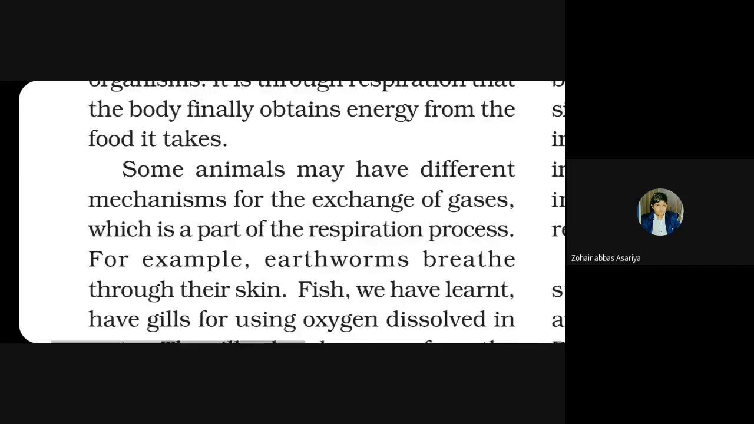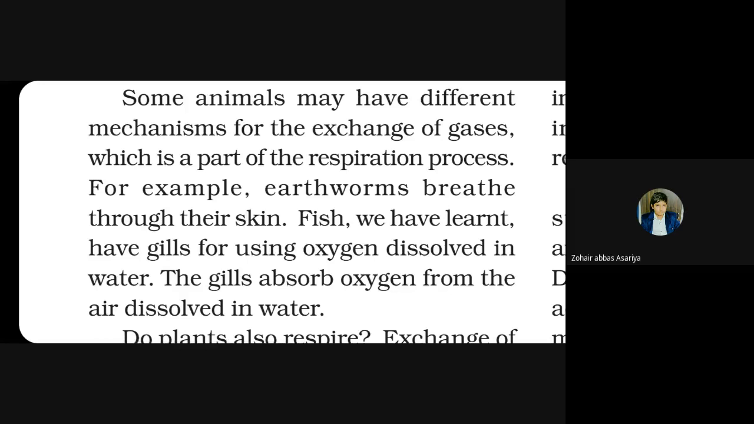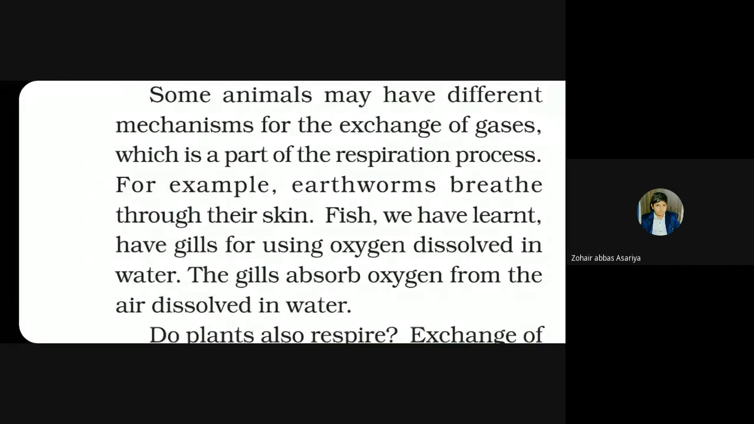Some animals may have different mechanisms for the exchange of gases, which is a part of the respiration process. For example, earthworms breathe through their skin. Fish, we have learned, have gills for using oxygen dissolved in water. The gills absorb oxygen dissolved in water.